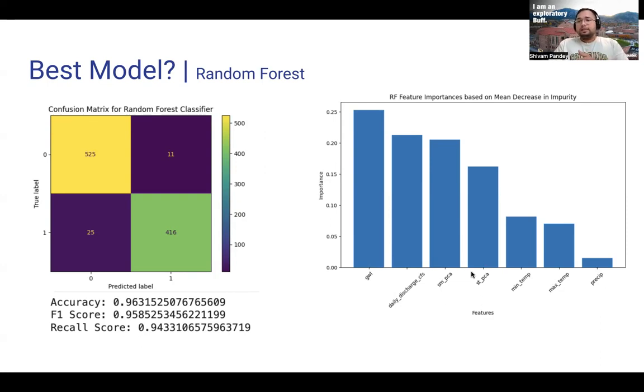So this basically tells us a good story that for a drought situation to occur, there should be low groundwater level, there should be high discharge, low soil moisture, high soil temperature, and these kinds of things. So this feature importance graph basically allows us to create a story out of all the features and see how they help us to model the drought severity.